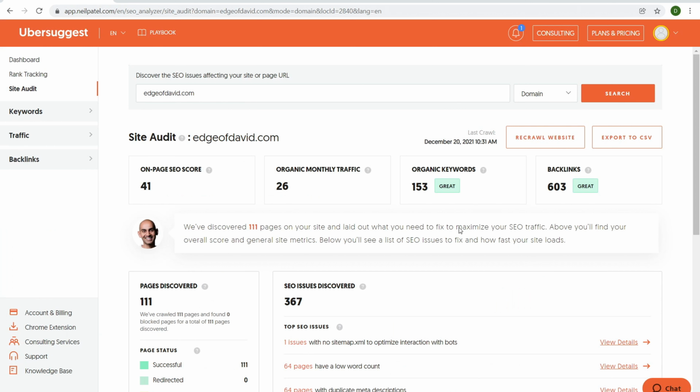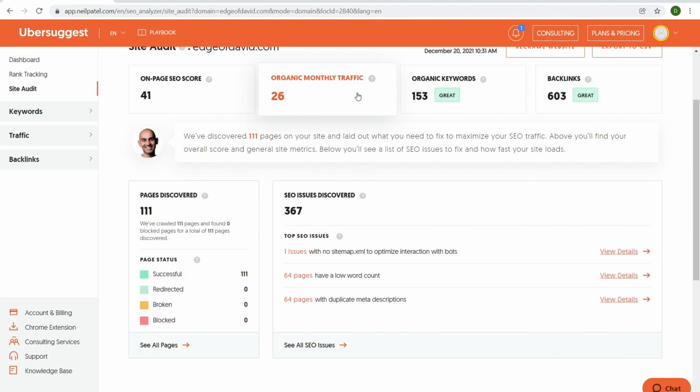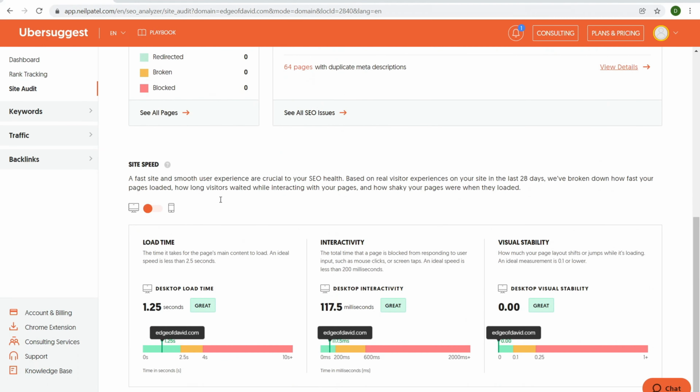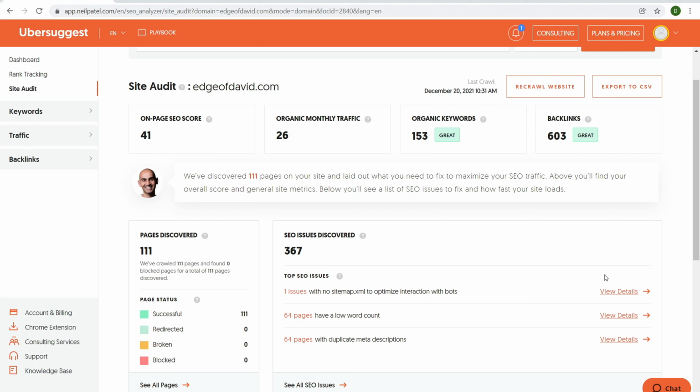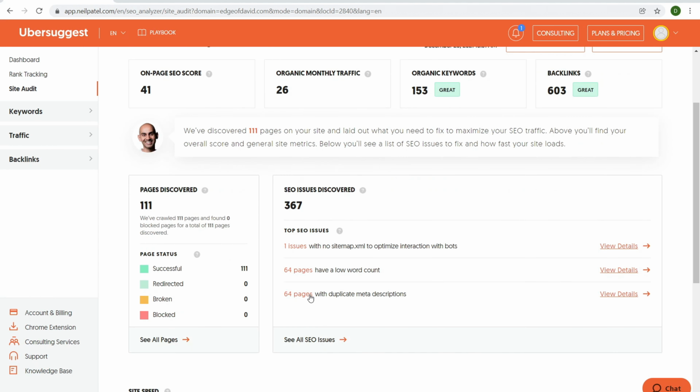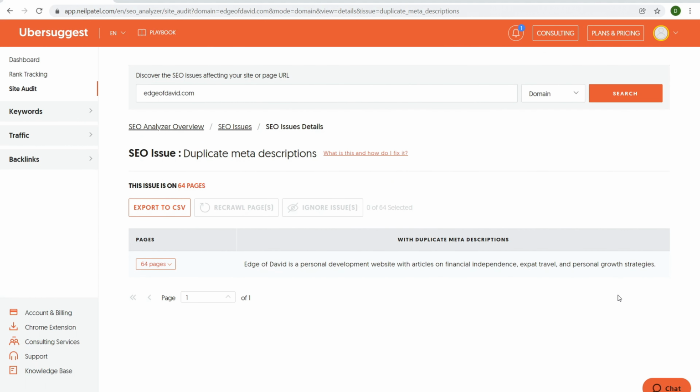So the site audit, on-page SEO score, organic traffic, organic keywords, backlinks, SEO issues discovered right there, site speed, about things we need to fix. And then over here, we can jump in and view the details. So for example, it says right here, 64 pages with duplicate meta description. Let's click over here and see what they're talking about. Okay, so this just means that I have a bunch of pages that are currently indexed that have the meta description that's taken from the home page. And so that's something that would need to be fixed.